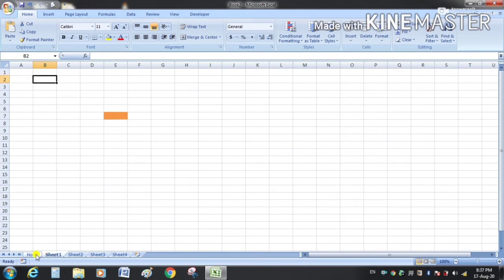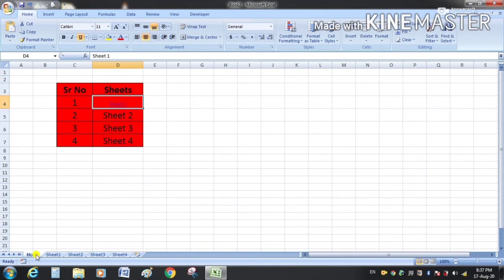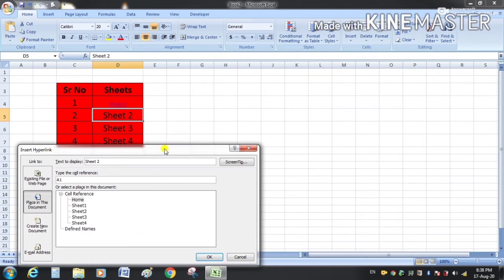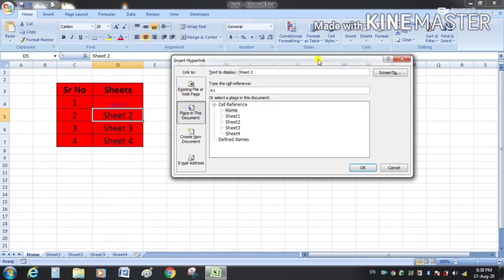Now go back to our home sheet. Now we will see the second method to create hyperlink. Right click here and here is the option hyperlink. Click here. Same dialog box will open.